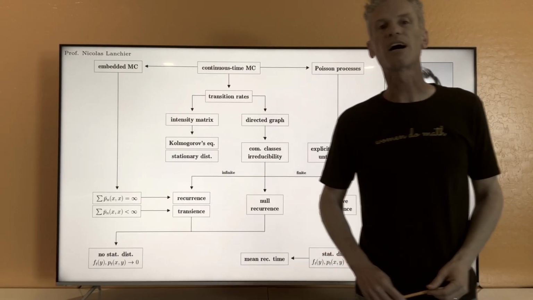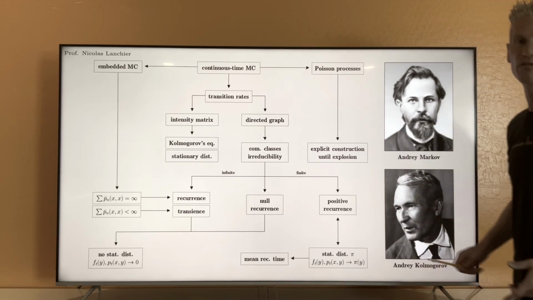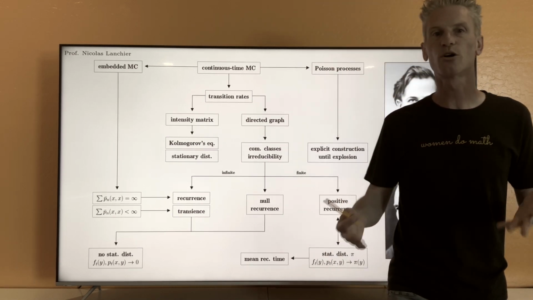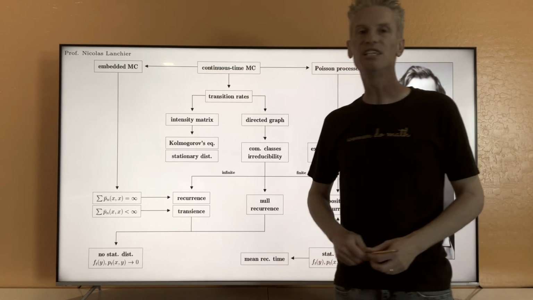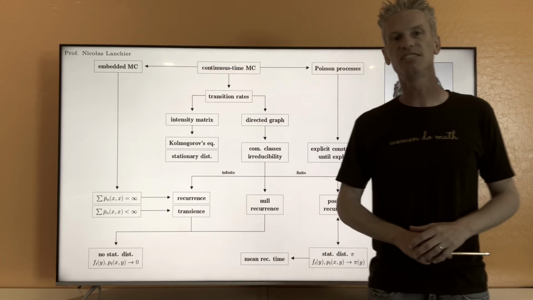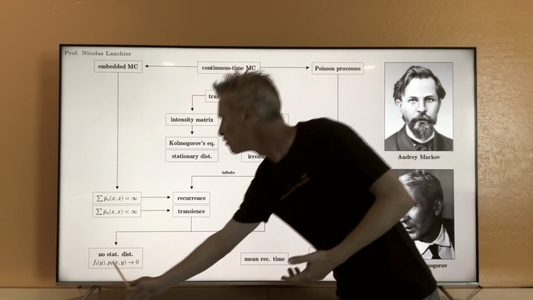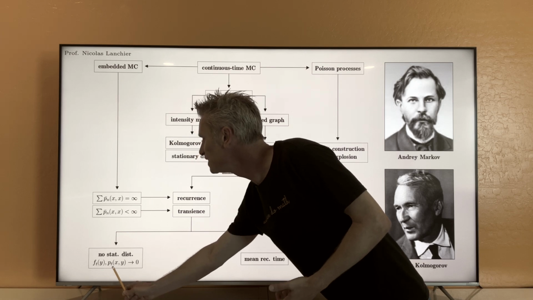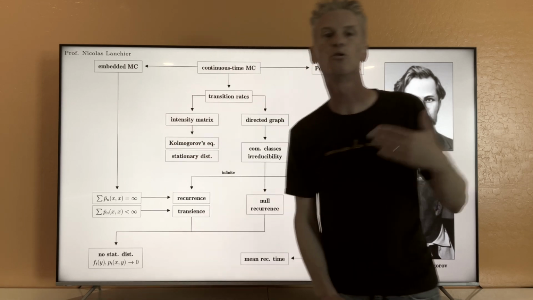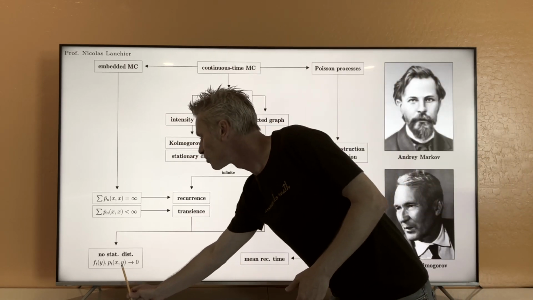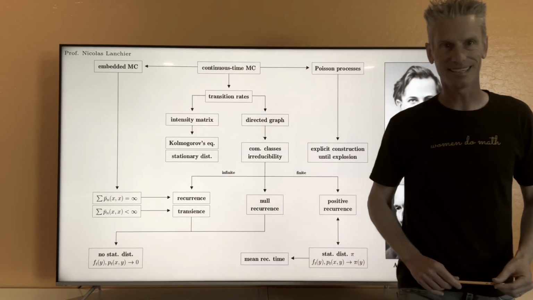So the concept of Markov chain in general was introduced by Andrei Markov. I also have a picture of Andrei Kolmogorov here, who proved some of the early results in the field of continuous time Markov chains. So the main objective in this field is the same as in discrete time. The goal is to understand the limiting behavior of the process, looking at those quantities here, f_t(y), p_t(x,y), that again appear here. That's the fraction of time spent in a state y in the long run, and the probability that the process is in state y at some large time, given that it starts from state x.